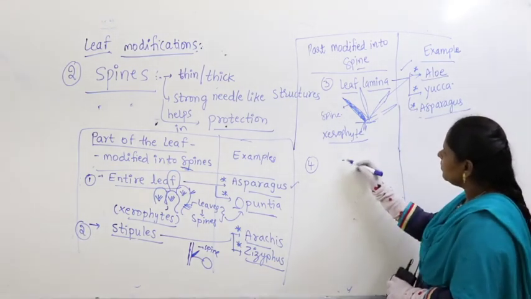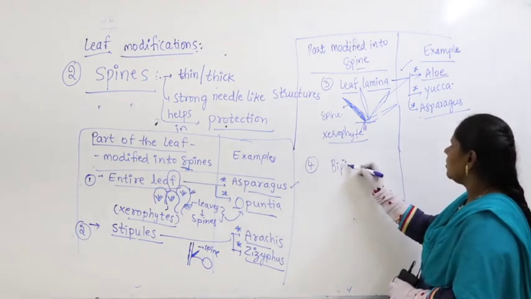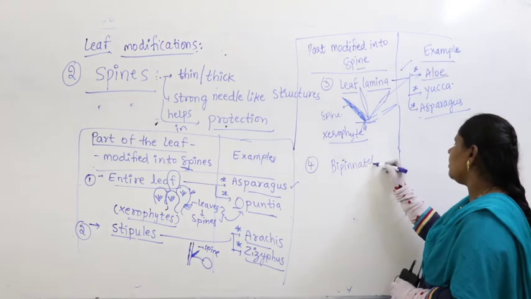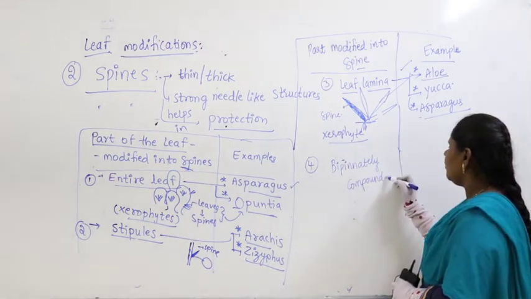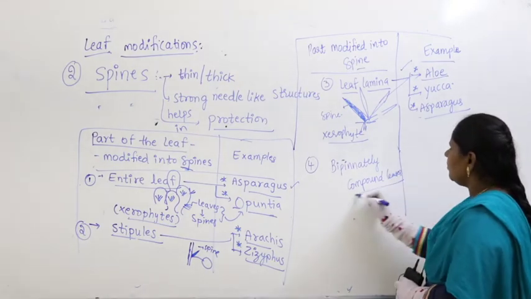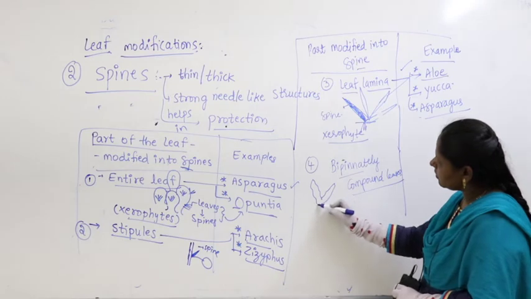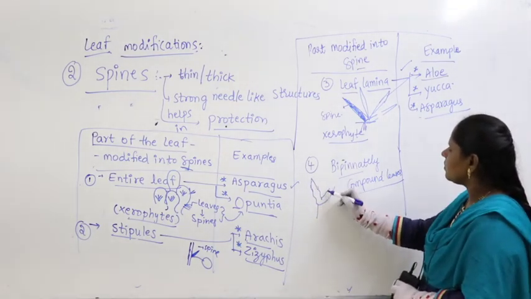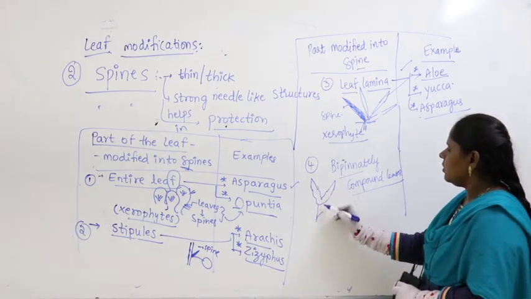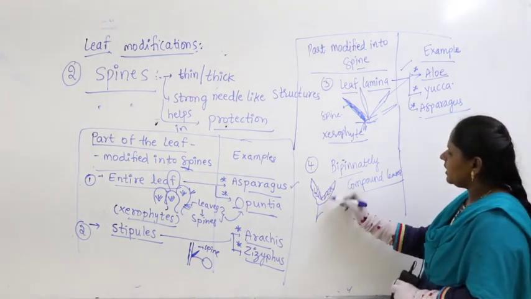Then apart from this, here in this case, bipinnately compound leaves. These are also like spines. These are nothing but leaves. Veins are there, veinlets are there.